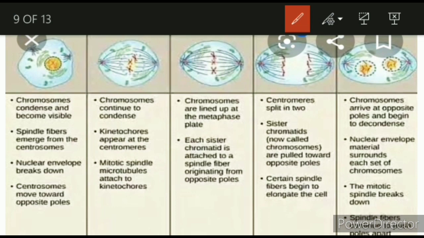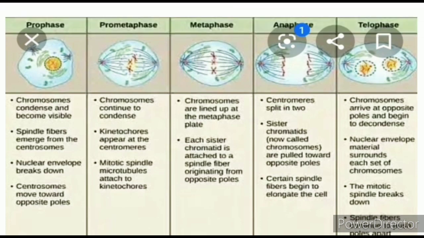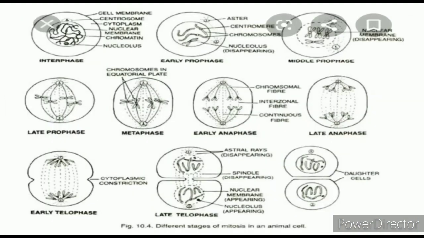Now we can see that each sister chromatid is attached to spindle fibers originating from opposite poles. Here in the picture you can see easily that it is attached to the sister chromatid with the help of the spindle fiber. So let us see the picture.